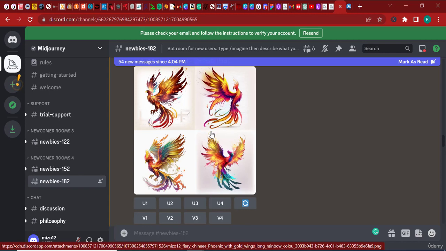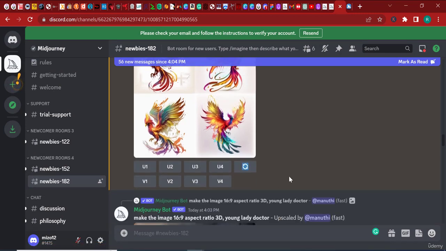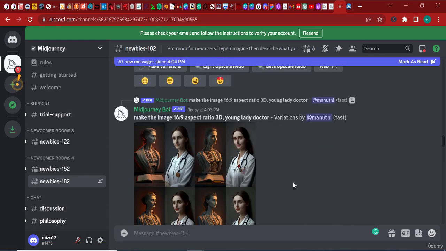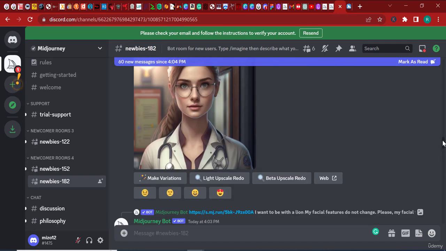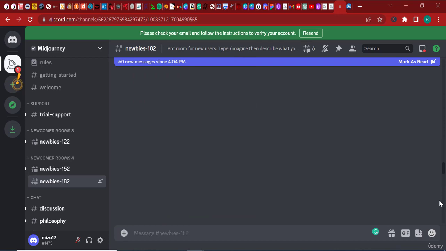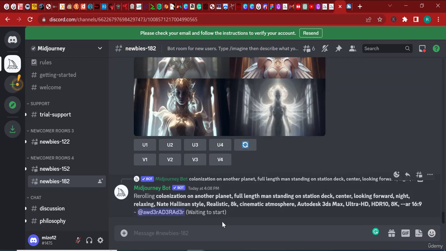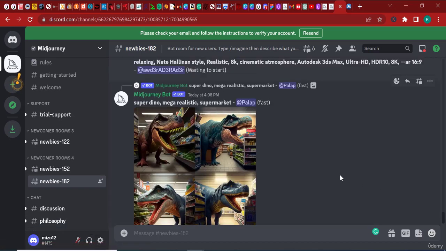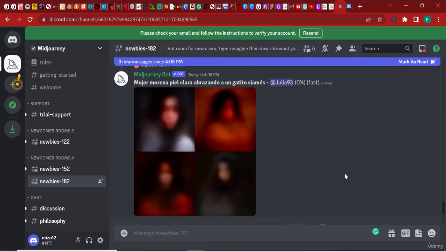Now, when you click upscale, what's going to happen is Midjourney is going to generate a high resolution image of this one here, just this one. So I'm going to click upscale, and it's going to work on it. It's not like it can generate that in 1 second. It's going to take some time before it generates the result for you, especially now that we are operating in the free account. I'm afraid at one point in this course, I'm going to have to log out of my free account here and use my pro account, because I just want to use the full functionality of Midjourney.